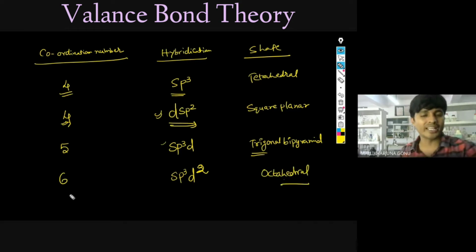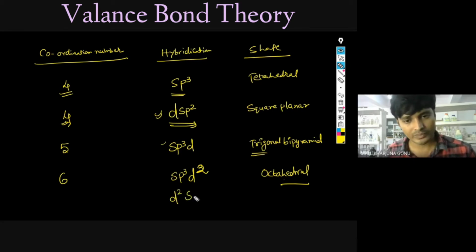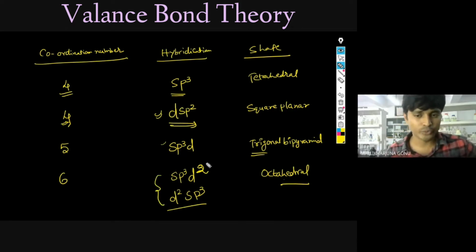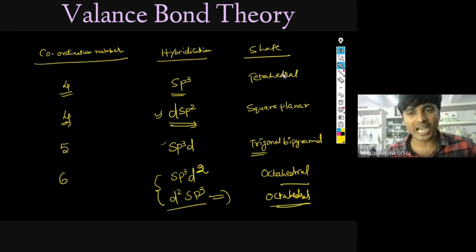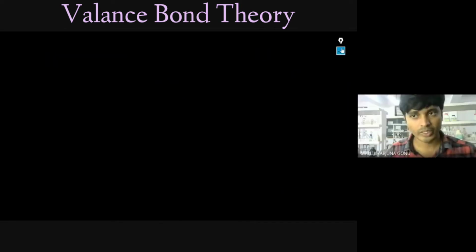So in coordination compounds, another is also possible. What is that one? d2sp3. This is also possible. d orbitals come first. How this type of hybridization is coming, that we will see. In this case also the structure will be octahedral. So this is how they will ask geometries in the examination, and hybridization, and magnetic properties, and high spin, low spin complexes. These types of questions can be asked. Is it clear, Aishwarya? Yes, sir. Okay. Now we will see.